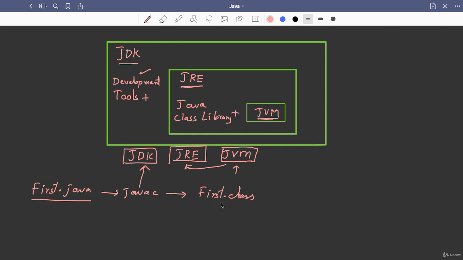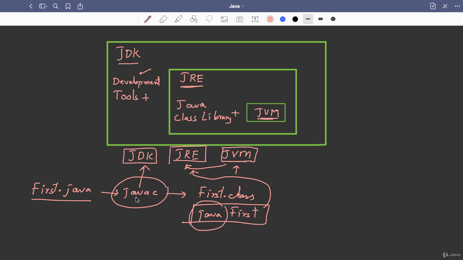Now for running this class file, we have to say java, and we will mention the file name, that is first. This will execute Java program. So this is done by JRE, and internally it uses JVM. So for compilation, we say javac, and for execution, we use java. So javac is a development tool, and this java is a runtime environment. It will start runtime environment. So that is a part of development tools only, but we specially call it as JRE, and that is internally having JVM, right? So these are the three things that you must be familiar with.